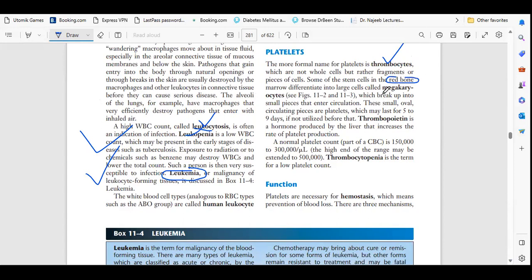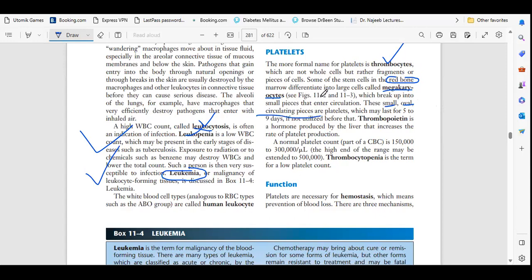So its basic name is megakaryocytes. Okay. And the shape is oval. They are small, they are oval in shape, and they are pieces which are circulating